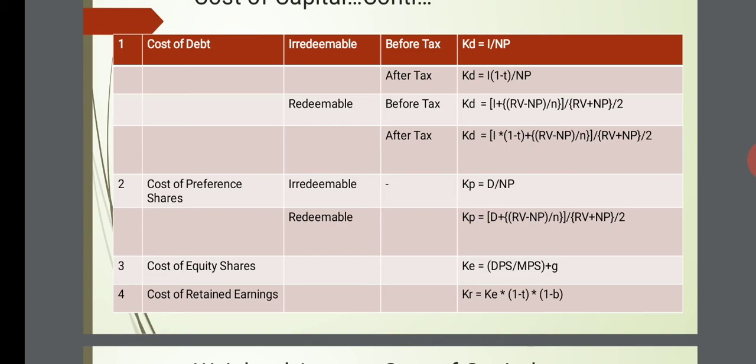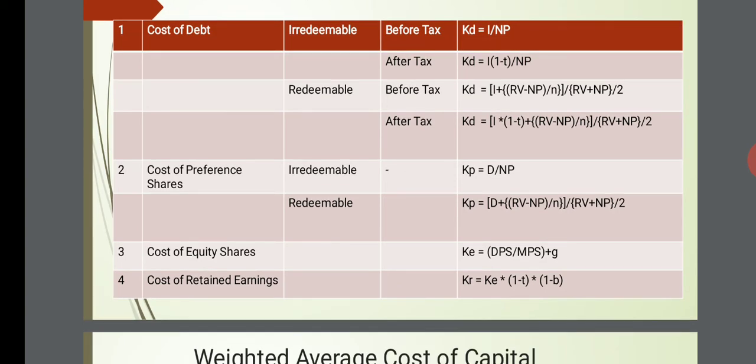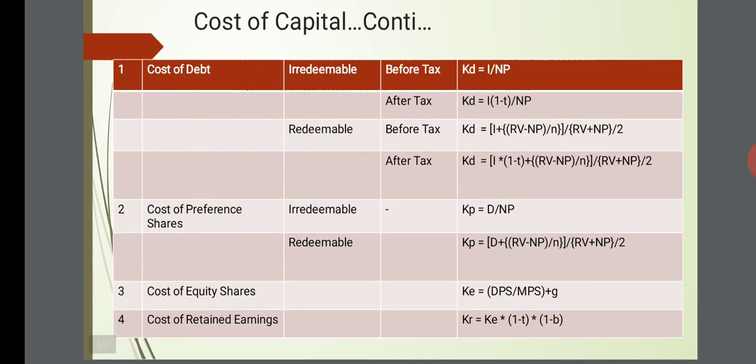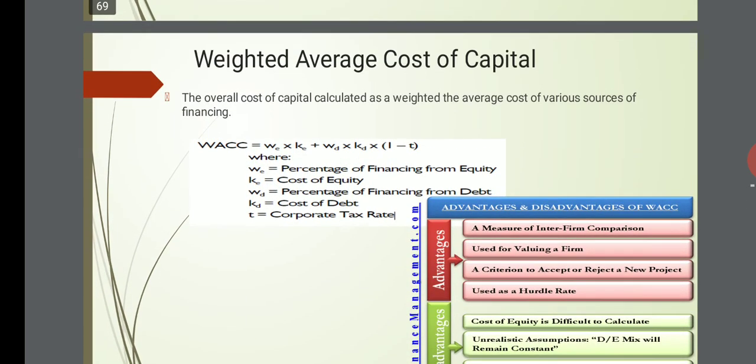Only thing is you deduct tax: cost of retained earnings, you multiply it with 1 minus T and 1 minus B, where B is the brokerage cost or whatever the securities issuance cost is.